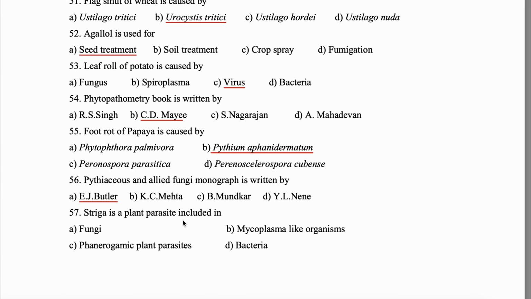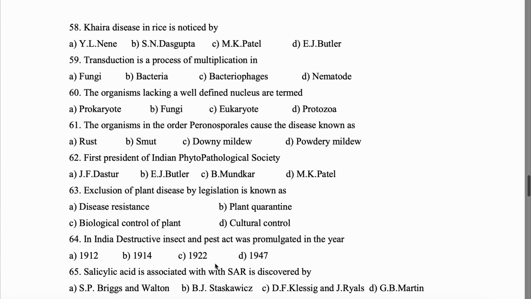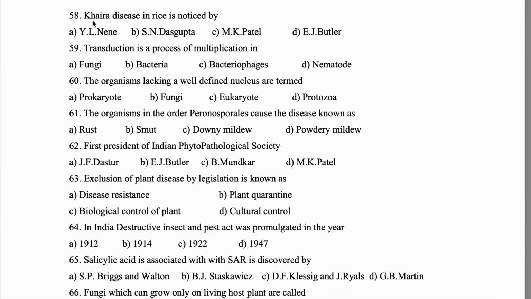Striga is a plant parasite which includes phanerogamic plant parasites. Question 58. Tungro disease in rice is noticed by Y.L. Nene. Question 59. Transduction is a process of multiplication in bacteria.